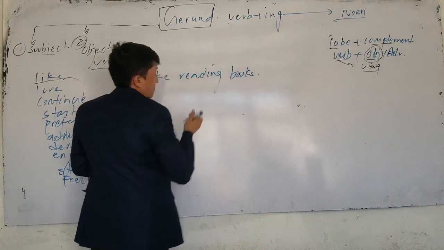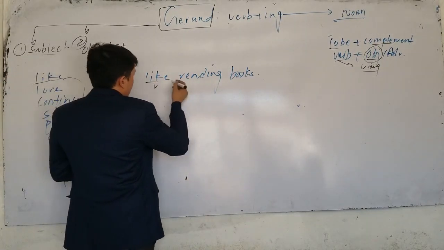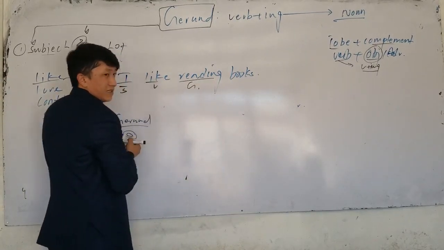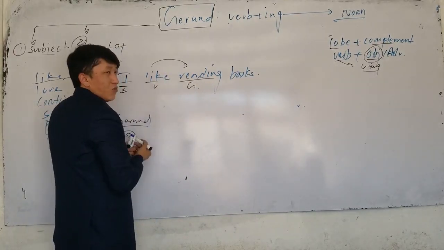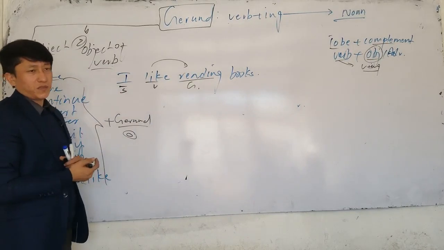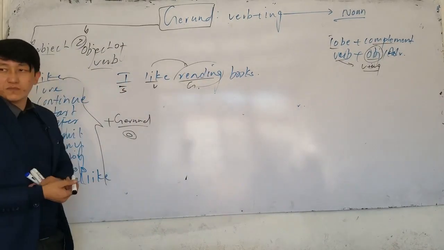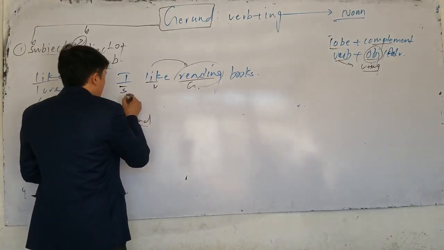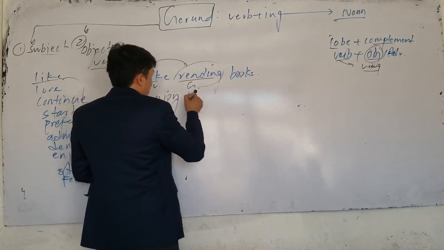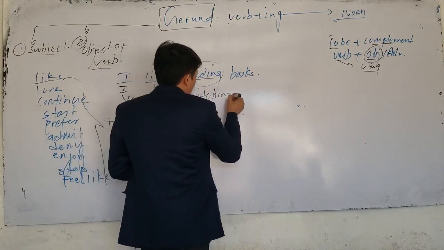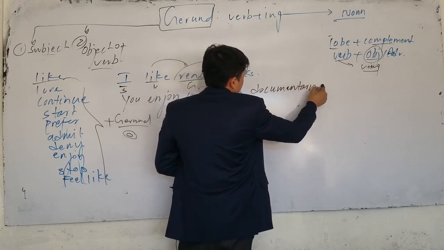In this sentence, which one is subject here? Subject is I, verb is like, and reading here is gerund. Because this gerund receives which action? Liking. What do you like? Reading books. Now it functions as a what? As an object. I like reading. Or the next one, you enjoy. What do you enjoy? You enjoy watching, for example, watching a documentary.